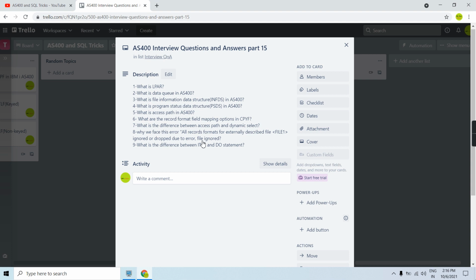Basically, to skip the processing of some records, we use ITER. It transfers the control from that point to the ENDDO, not out of the ENDDO, while LEAVE transfers the control out of the ENDDO to the next statement after the ENDDO. So that's the difference between ITER and DO. DO is a looping statement and ITER is a branching statement, and we use ITER inside the DO just to skip records and transfer the control to the ENDDO block.